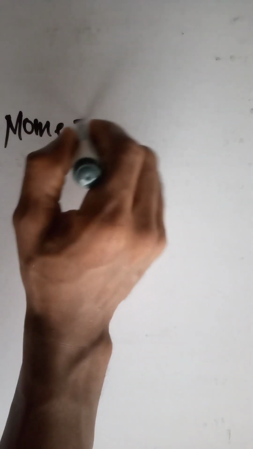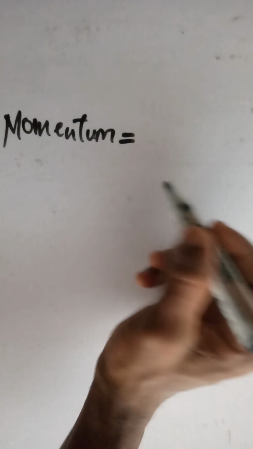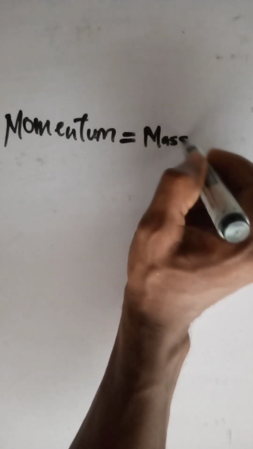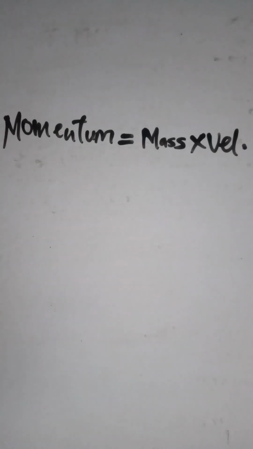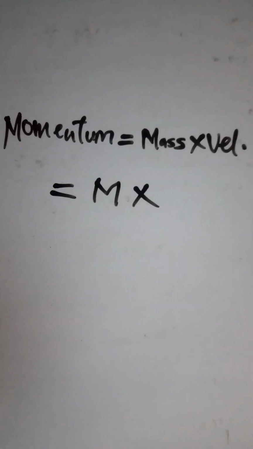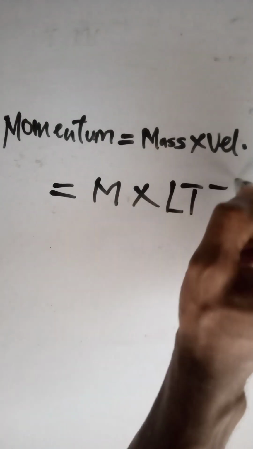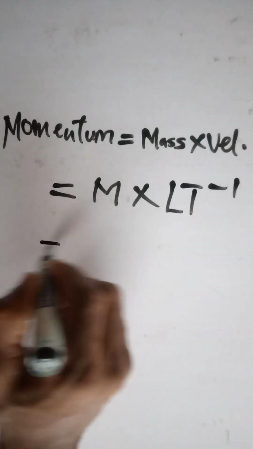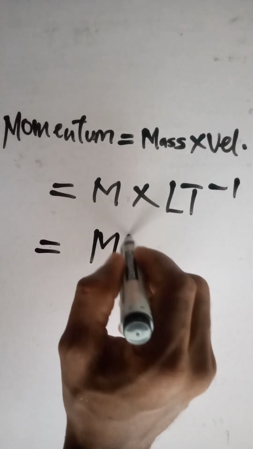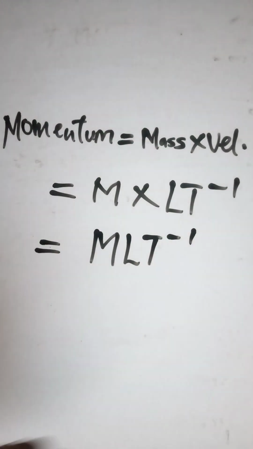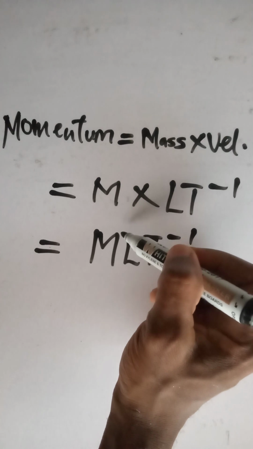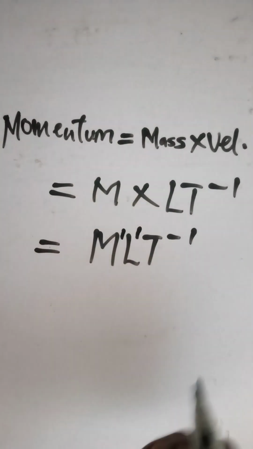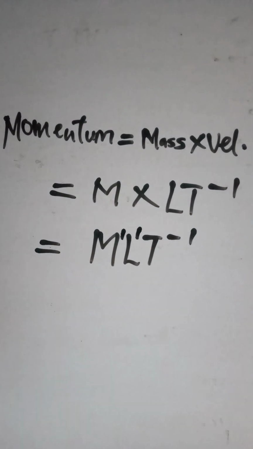Momentum is equal to the product of the mass and velocity. The product of mass and velocity give us momentum. Recall our mass remains our M and our velocity is LT to the power of minus 1. So when we multiply, we're going to have MLT to the power of minus 1. Note that the power of each of these, M is 1, L is also 1, so they're not important, but take note of that.